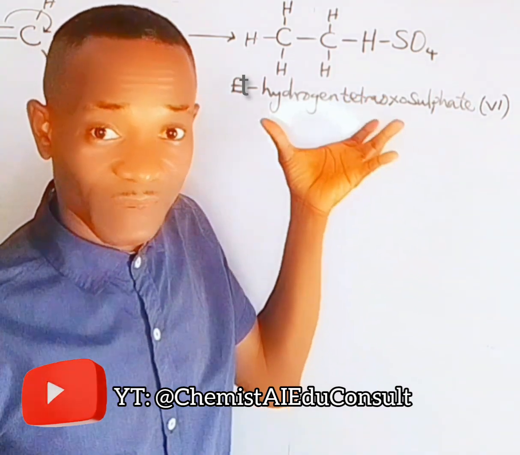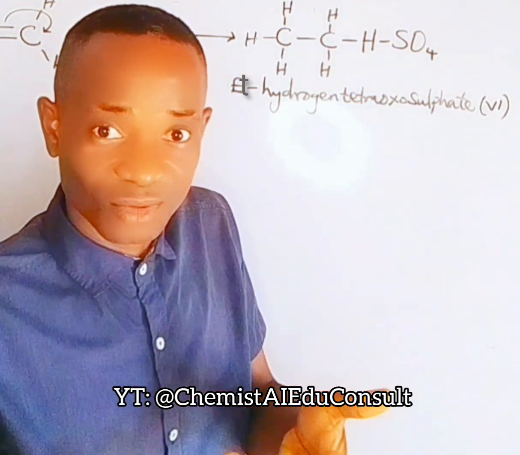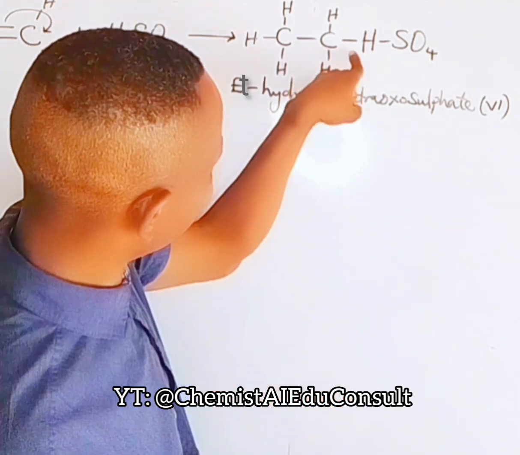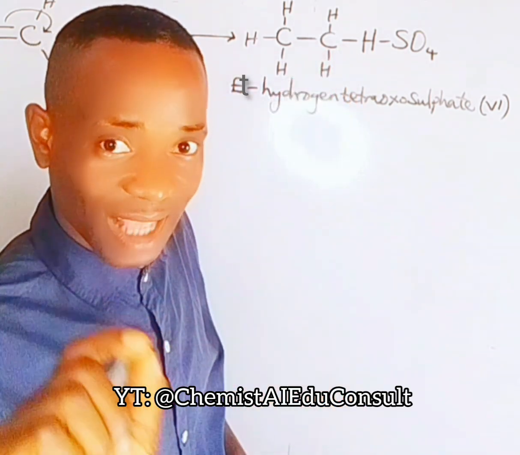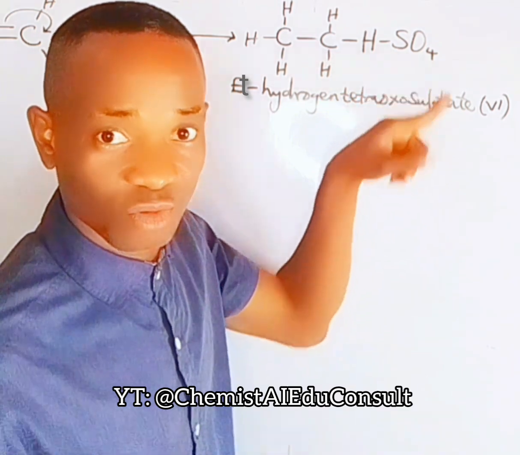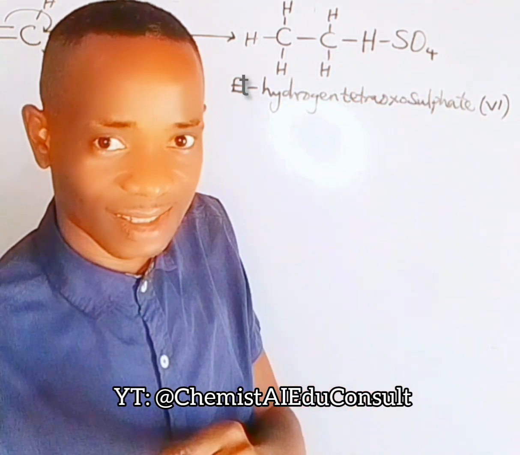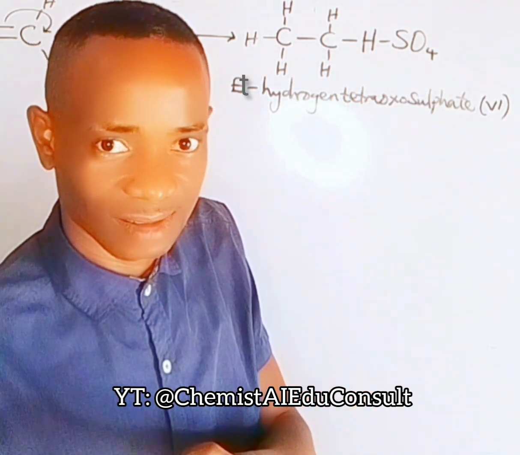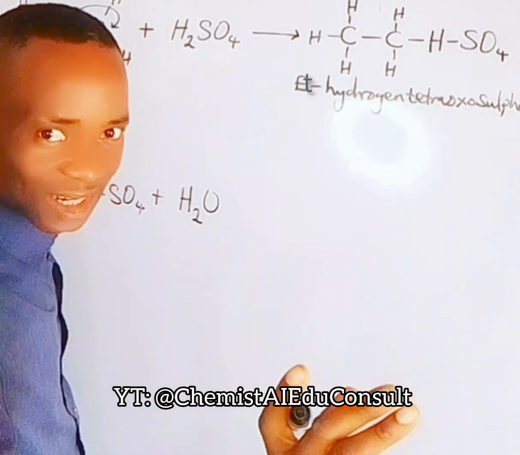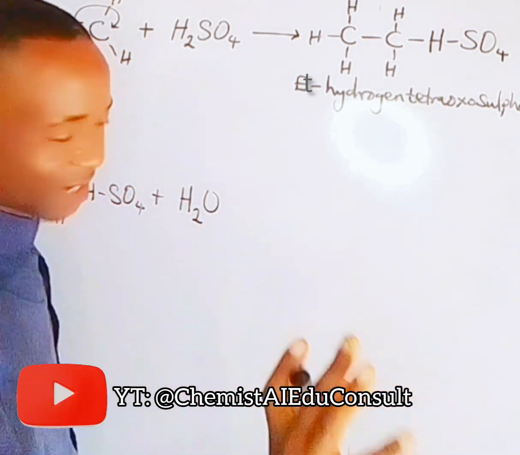It is this intermediate that will now interact with water, and water will donate OH group to this ethyl group, and the other H in water will join this hydrogen tetraoxosulfate 6 to recreate the catalyst tetraoxosulfate 6 acid. But I'm going to represent this water using its structural formula.